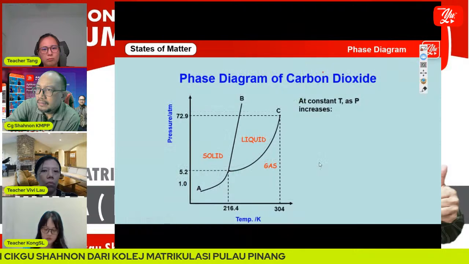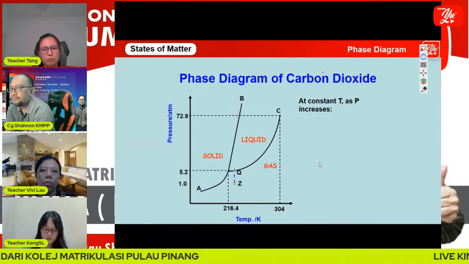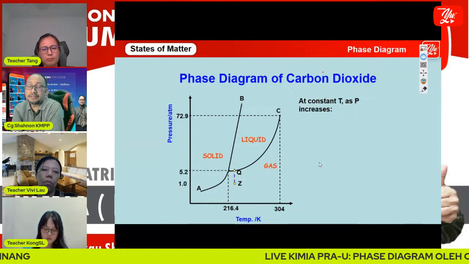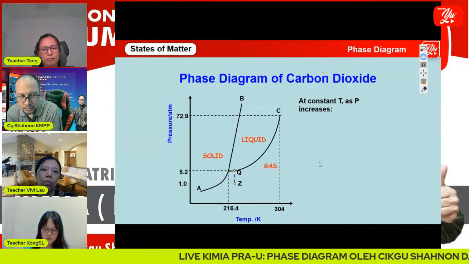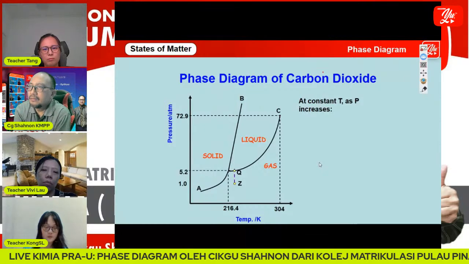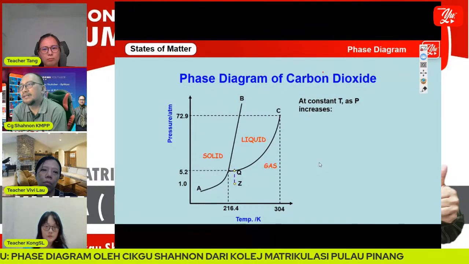Now we have constant temperature. At constant temperature, we call it isothermal.